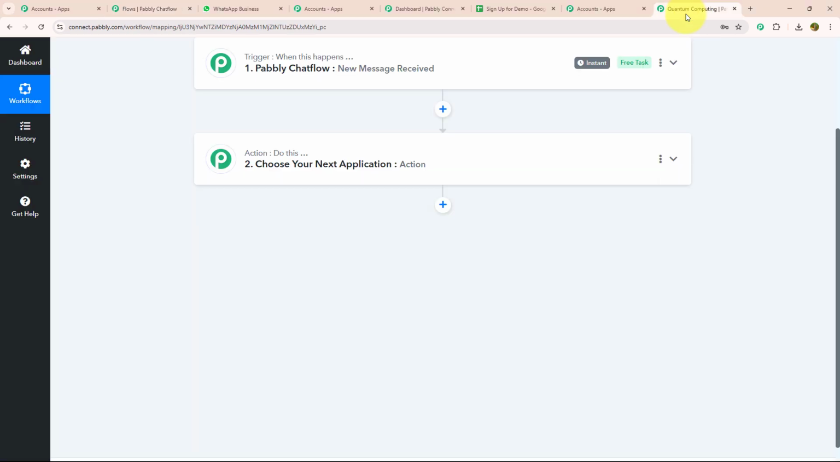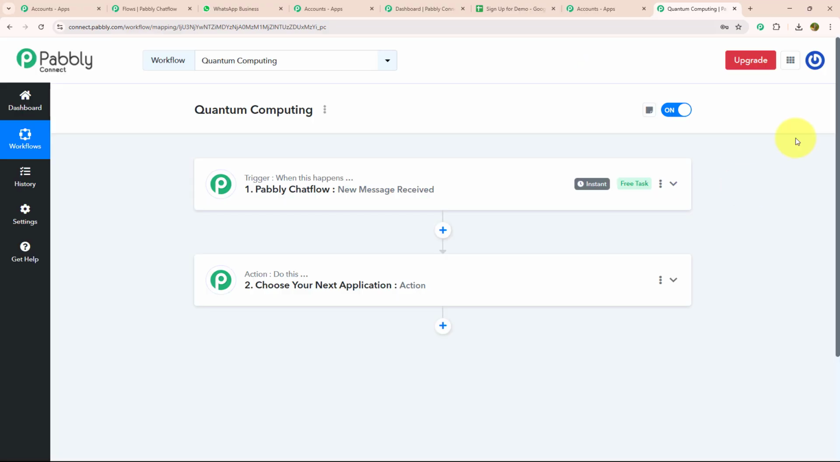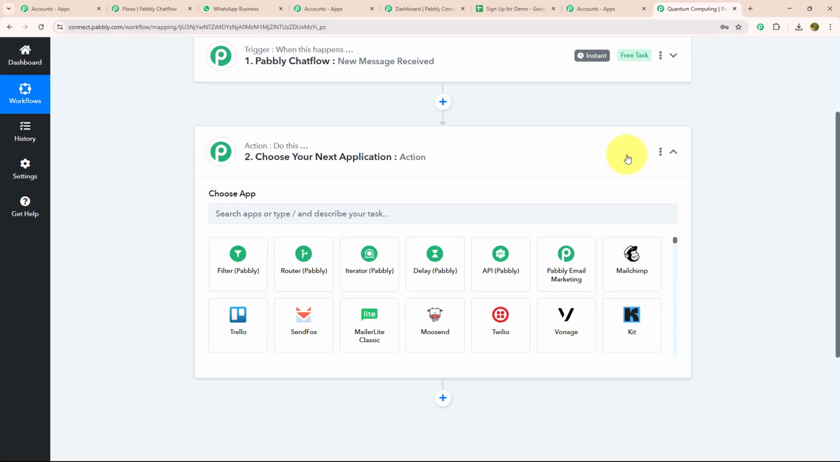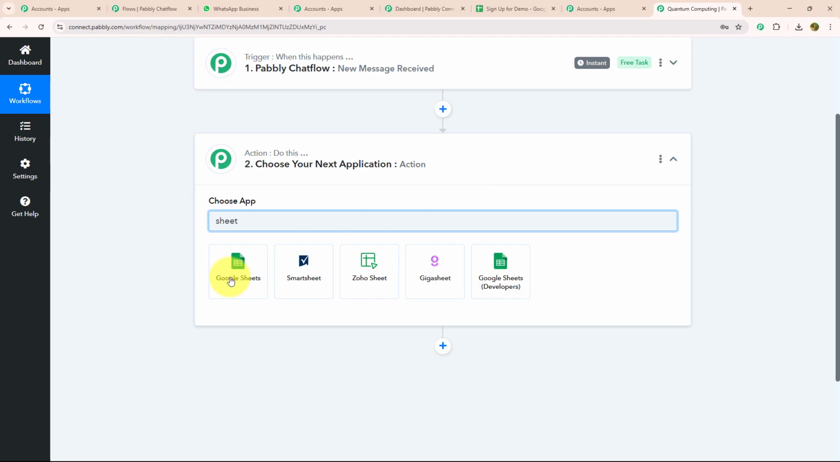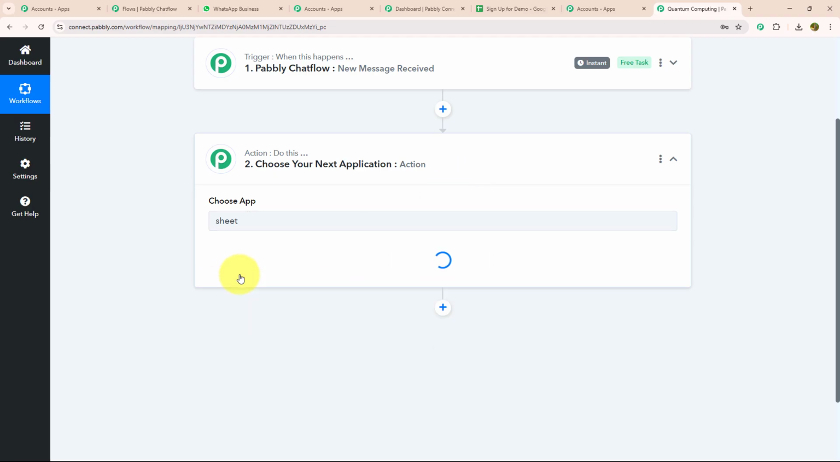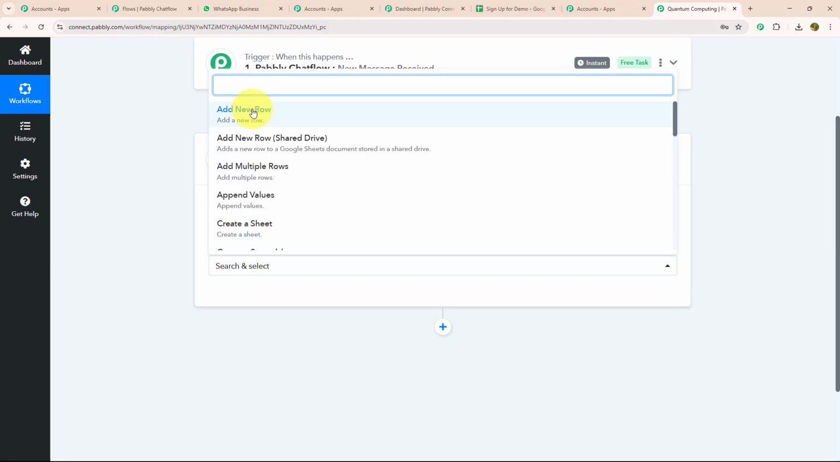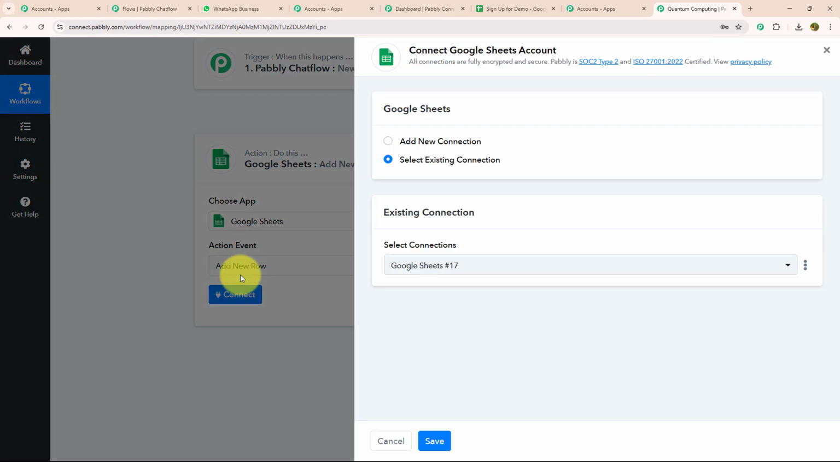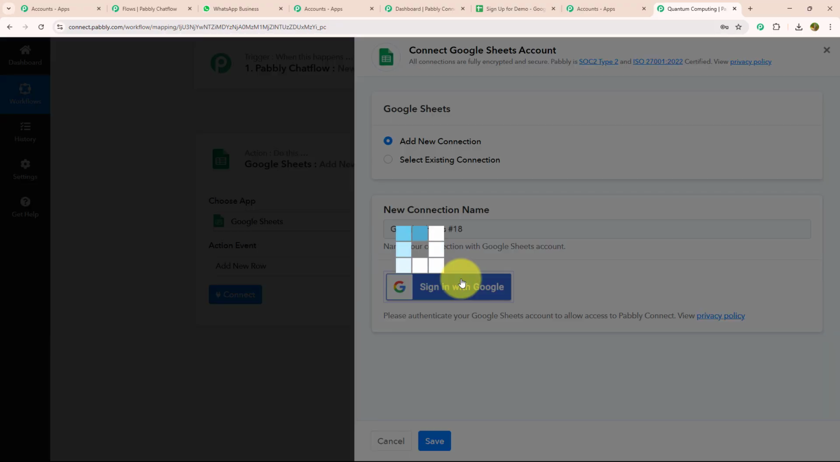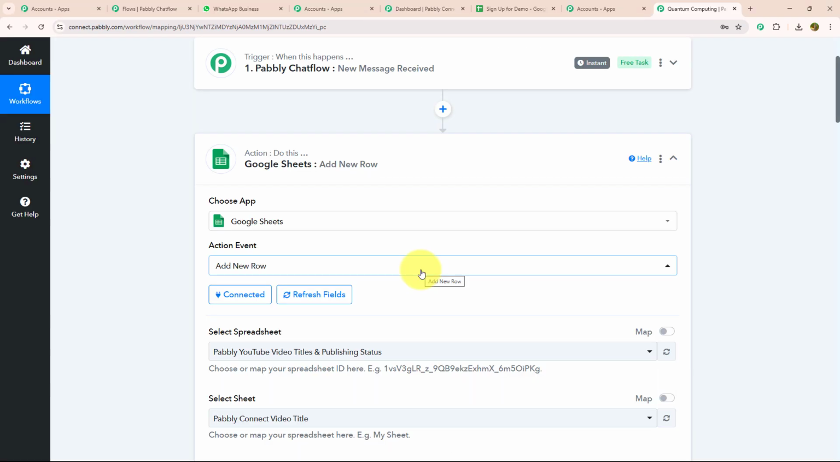For that, again, I'm going to open Pabbly Connect and over here, I'm going to select my app as Google Sheets, as we are working with Google Sheets and I want to fill my data on Google Sheets. I will select my action event as new row and connect. Now I'm going to connect my Google Sheet with our connection. I will add a new connection, sign up. My Google Sheet is successfully connected.